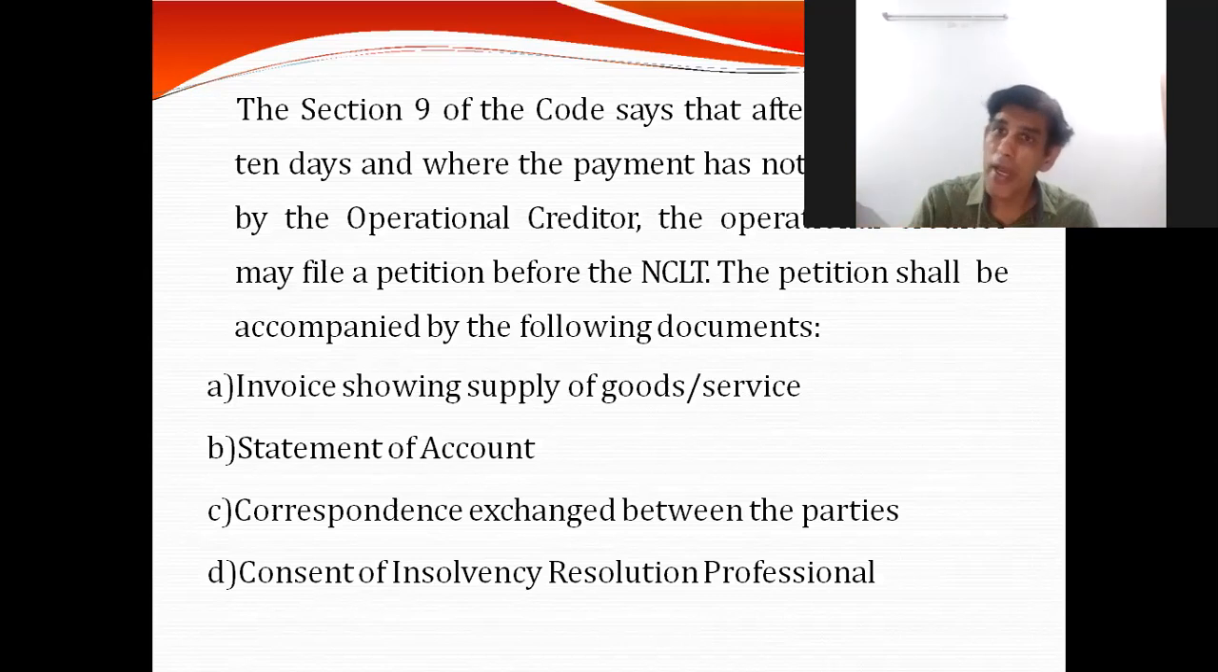Consent of IRP may or may not. I mean, this is again a difference between the Section 7 application and Section 9 application, where the operational creditor is not required to compulsorily submit the consent of IRP.